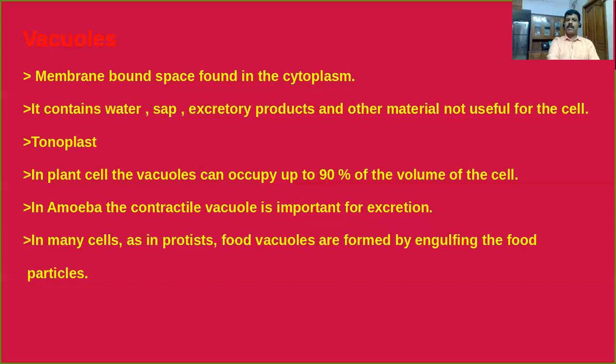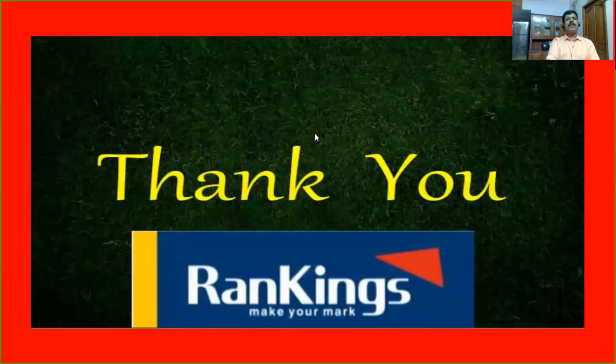And last one, in many cells, especially in protists, the food vacuoles are formed by engulfing the food particles. Do you remember the formation of food vacuole we have learned in protozoans? Yes, especially in Paramecium. This is the structure and function of vacuoles.